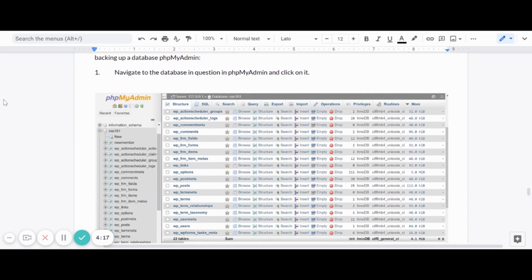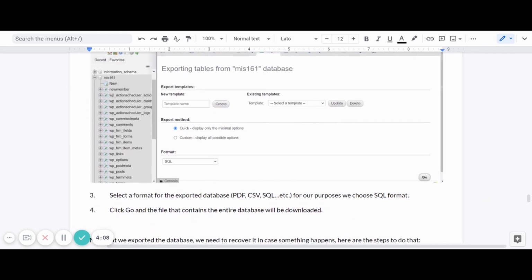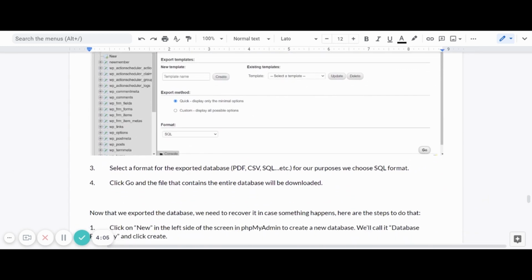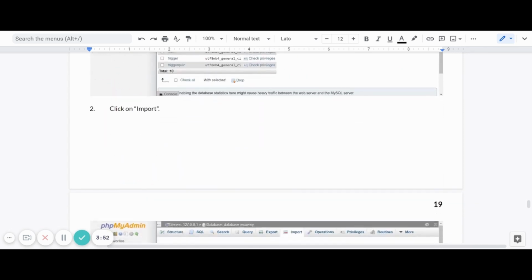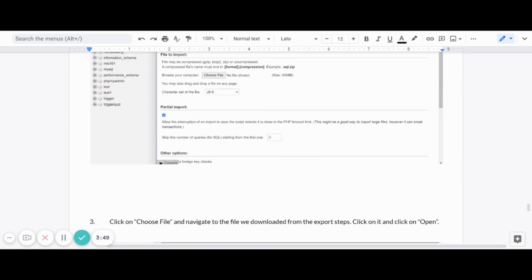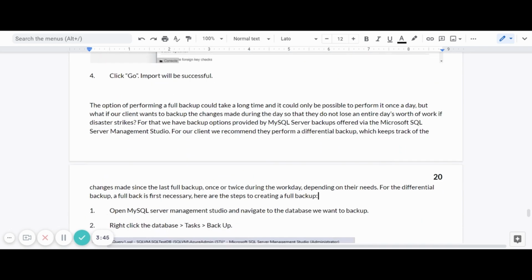So here are the steps to creating a full backup in phpMyAdmin. They're easy. We navigate to the database in phpMyAdmin, click on it, click on the export button, and choose the format. For our purposes, we want a SQL file. Click go, and the file will be downloaded on the computer. Now, should disaster strike and our client needs to recover the database, here are the steps. Simply create a new, empty database, click on import, and choose the file that we downloaded when we made the full backup, and the new database will be created.